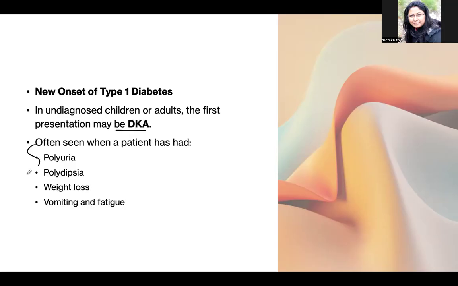Often you see the patient come with polyuria, polydipsia, weight loss, vomiting, and fatigue.